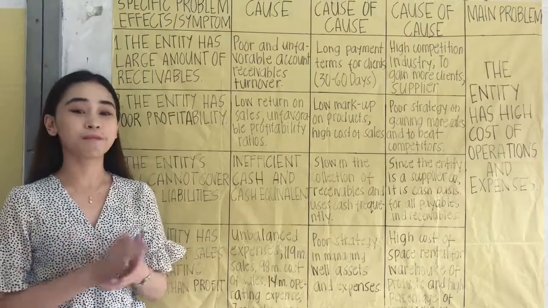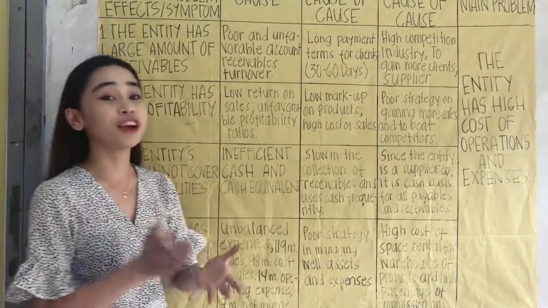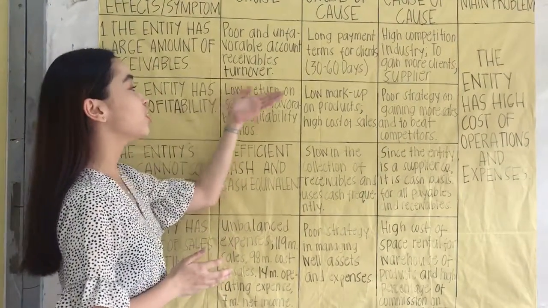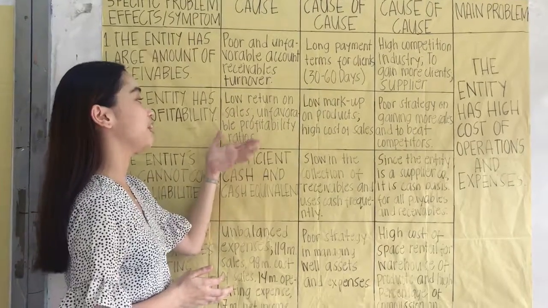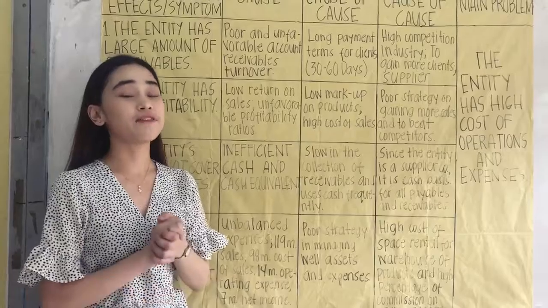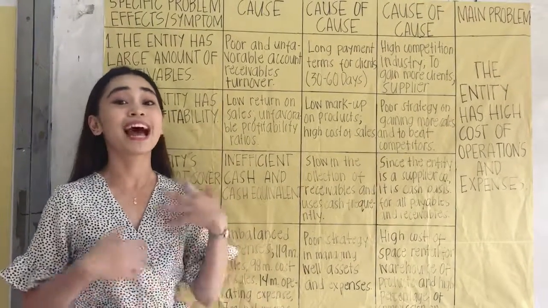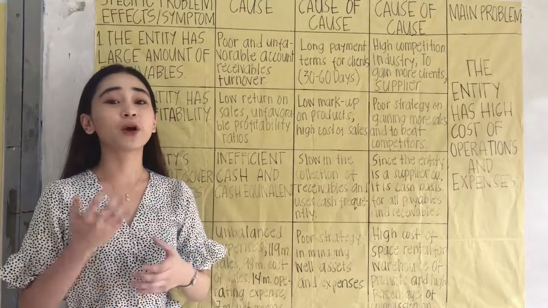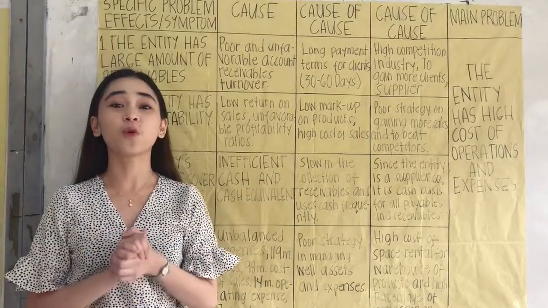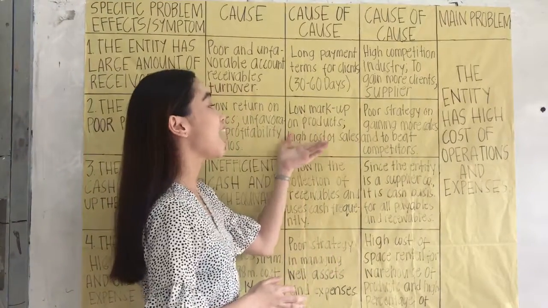For the second specific problem, the entity has poor profitability. So our first cause is they have low return on sales and unfavorable profitability ratios. Based on their financial statements and analysis, they have unfavorable profitability ratios because they have low return on sales but high cost of sales. They have more than 50% of the profit to cost of sales. This is because they have low markup on products and high cost of sales.